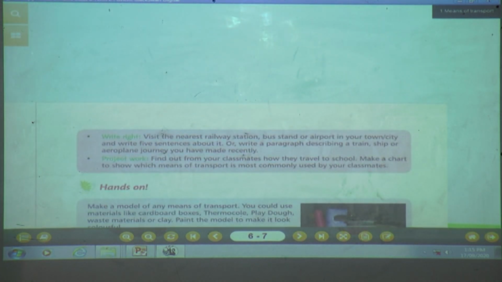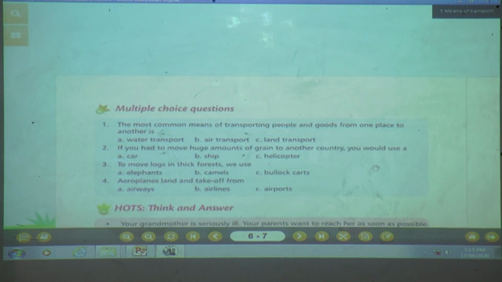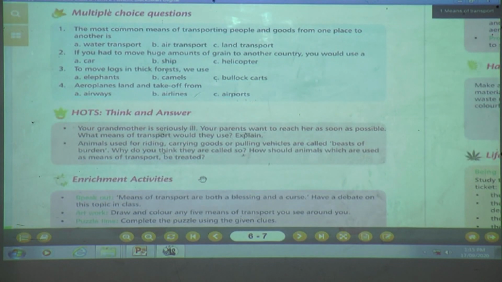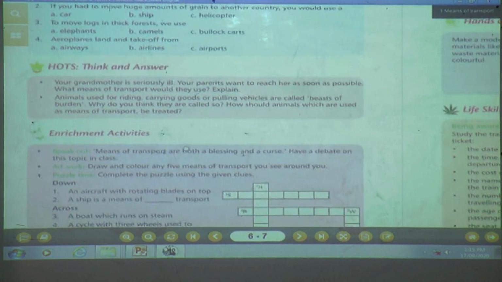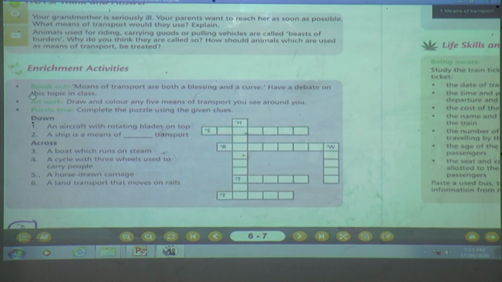Yes, children. Have you opened page number 6? Already we have solved the textbook exercise of lesson number 1, but today we are going to solve the enrichment activity of lesson number 1 also.